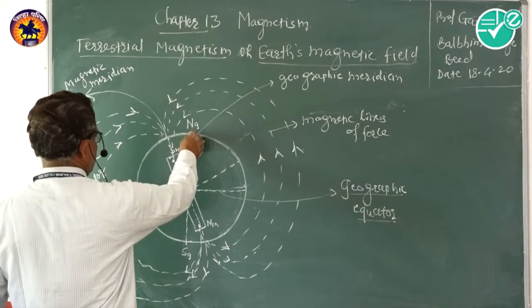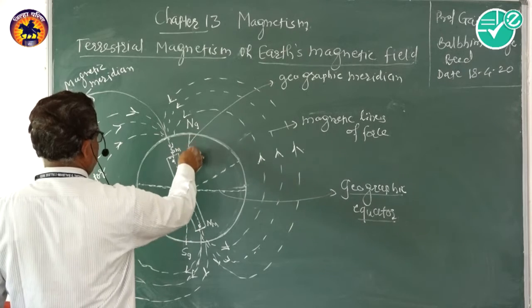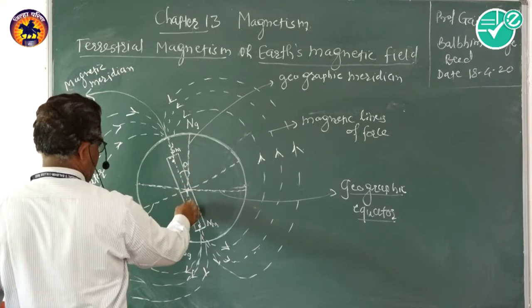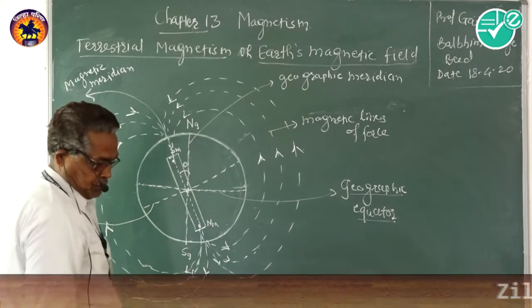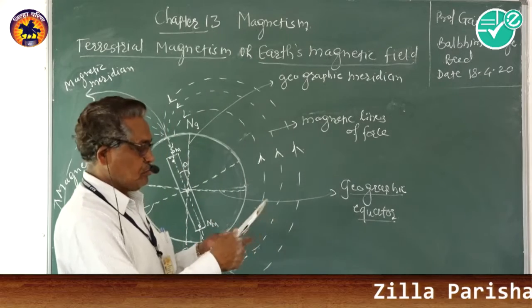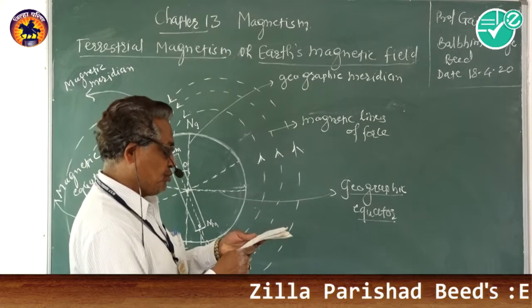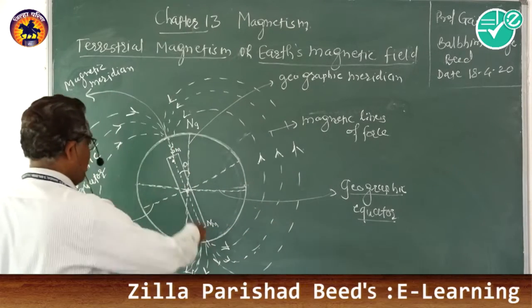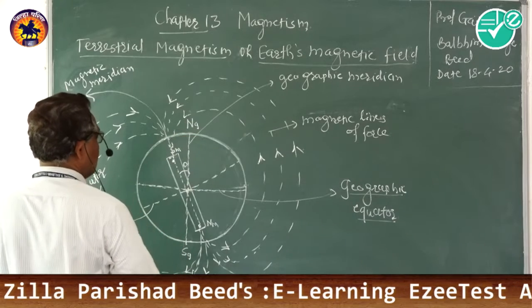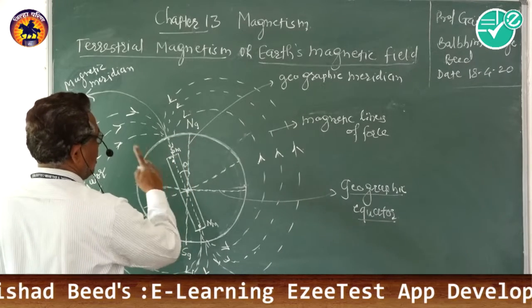Now this is the geographic axis. Geographic axis means the straight line passing through the earth, about which the earth spins.